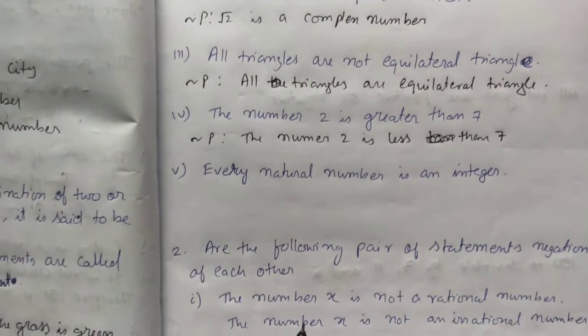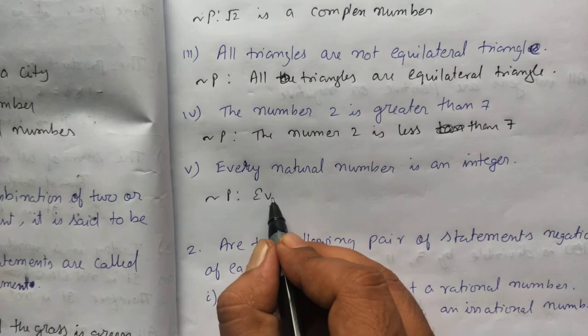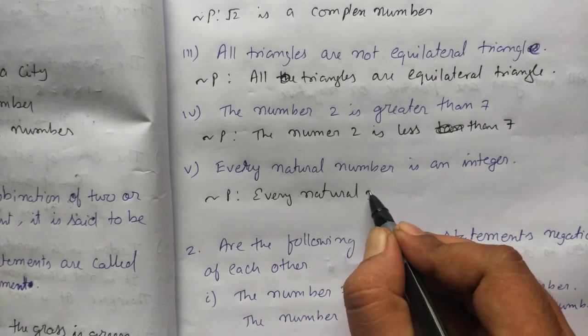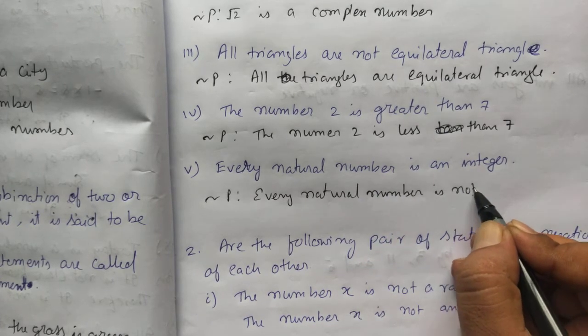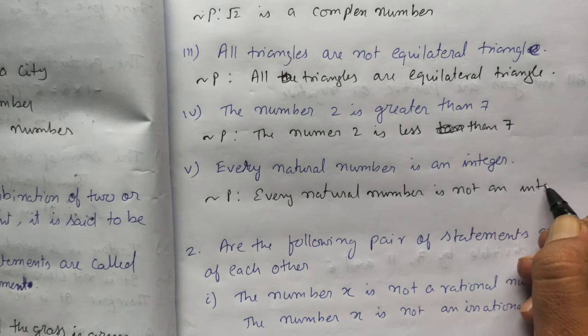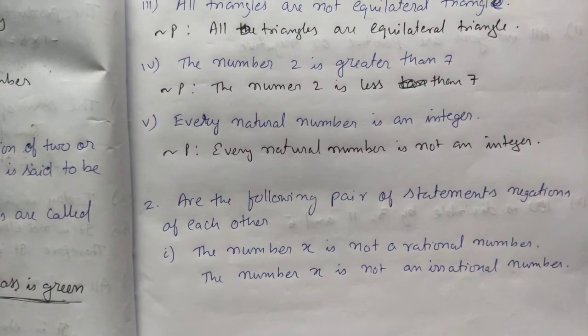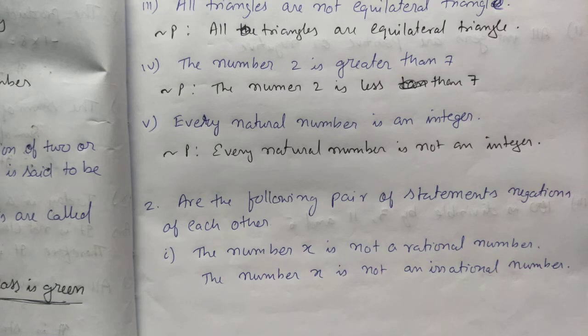Every natural number is an integer. So the negation of the statement will be: every natural number is not an integer. Okay. Next, question number 2.